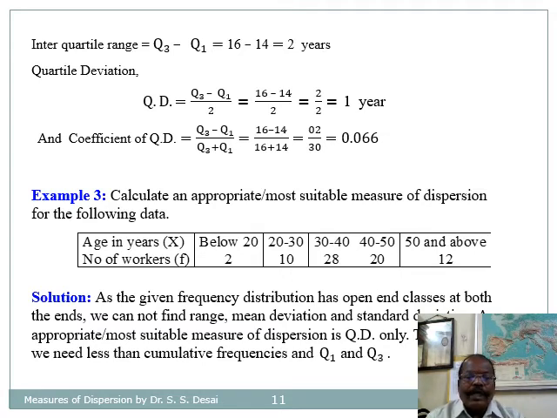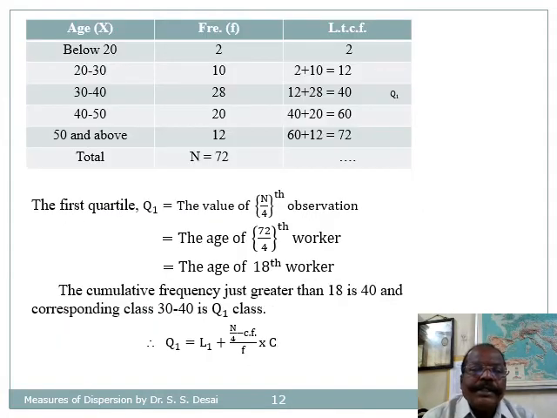To find QD, we need less than cumulative frequencies and Q1 and Q3. This is the arrangement of given classes in ascending order along with their less than cumulative frequencies. Now here the less than cumulative frequency 40, its interpretation is out of 72 students, there are 40 students whose age is below 40.